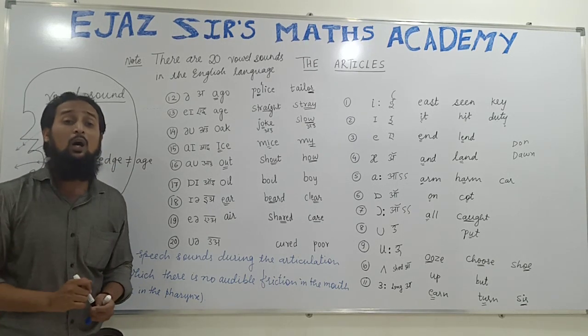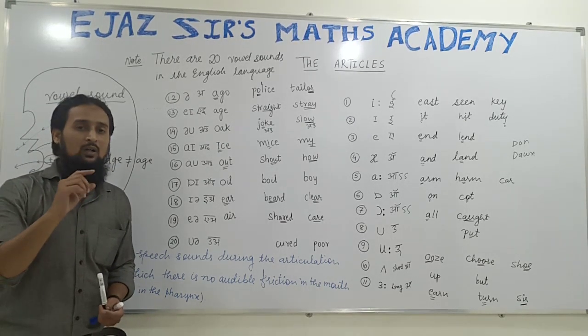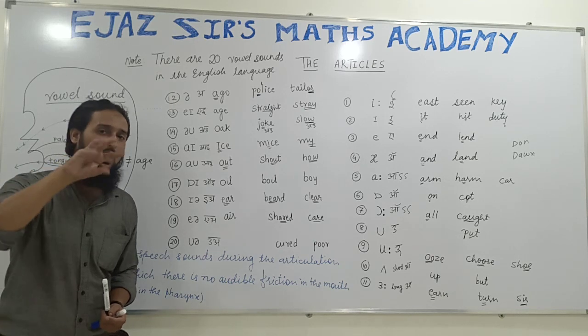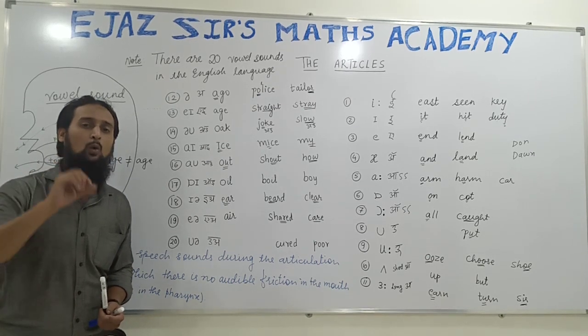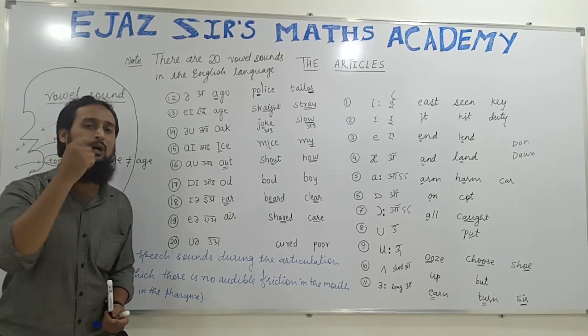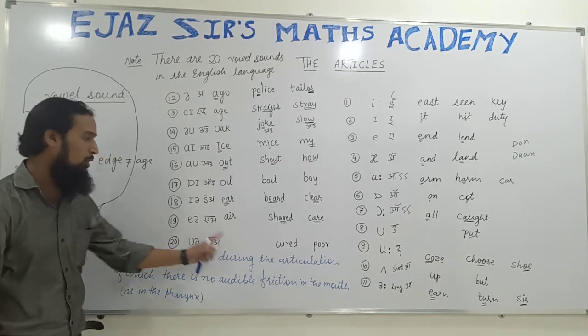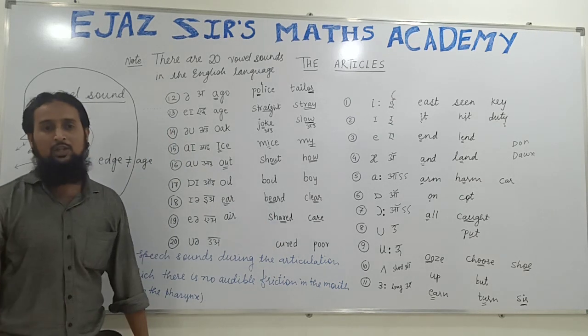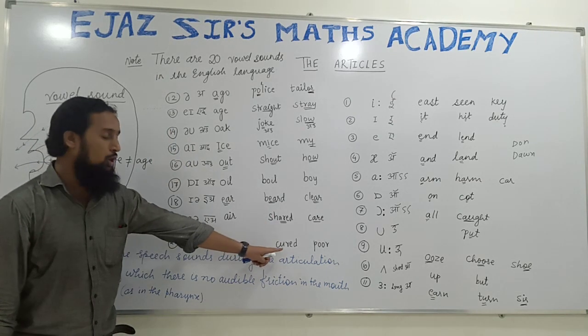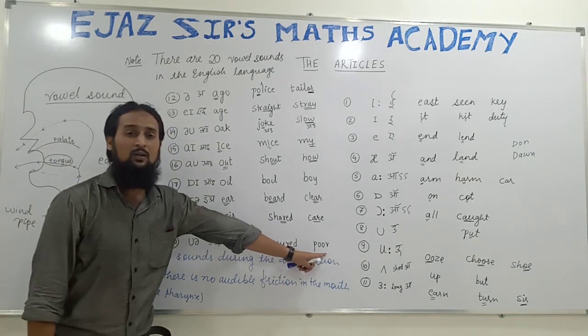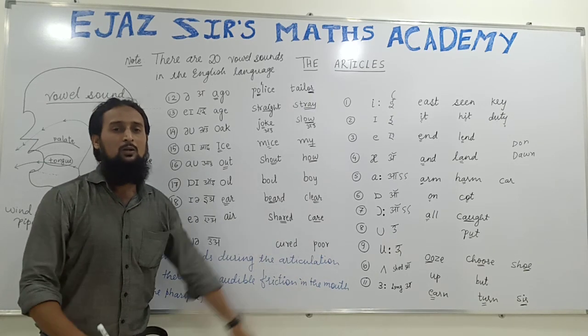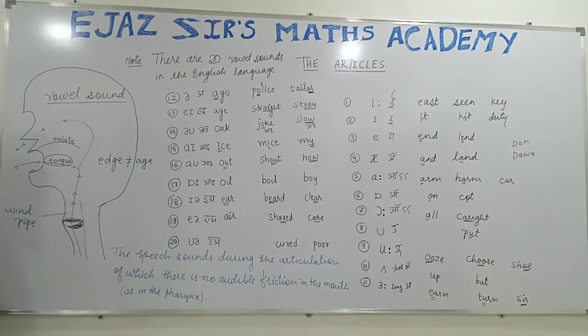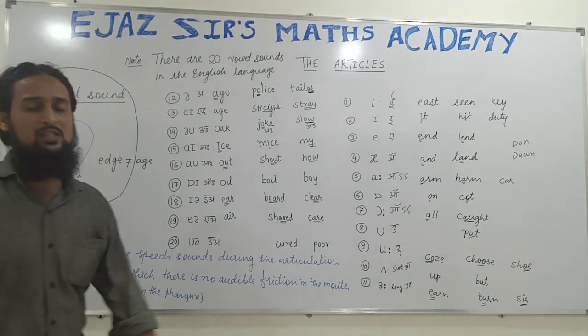When you say oo, your lips will become round and you say oo. No two parts in your mouth will touch each other. That's why oo also is a vowel sound. Oo is used in cure. He is cured of his disease. Poor. Understood? So these are the 20 vowel sounds in English.